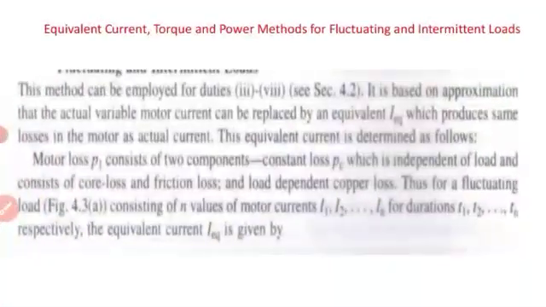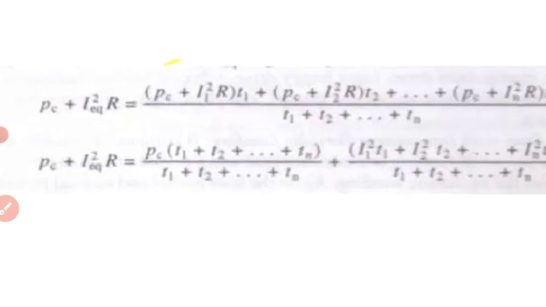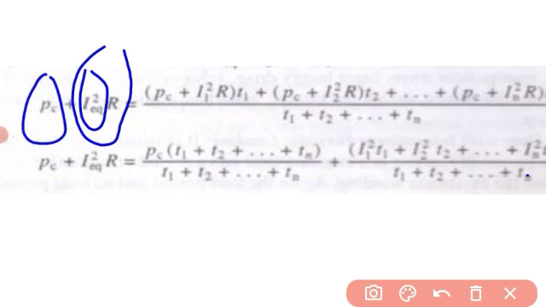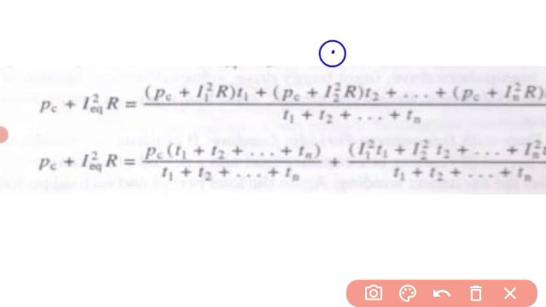Here we get the equation: constant loss plus I square R. I square R is the load dependent loss. Why is it called load dependent? Because the current increases and decreases, hence it is called variable or load dependent loss. Iron loss and friction loss are constant and not dependent on load. Let us derive the equation from the graph.